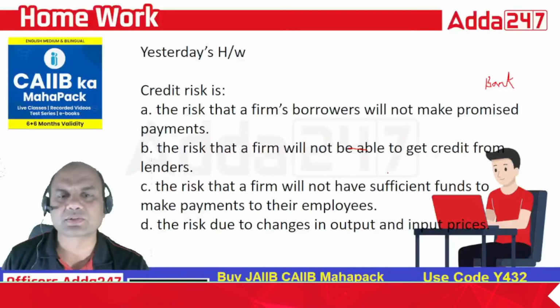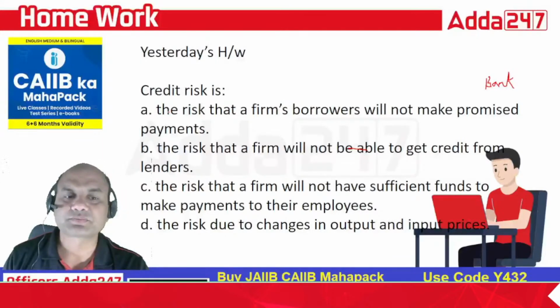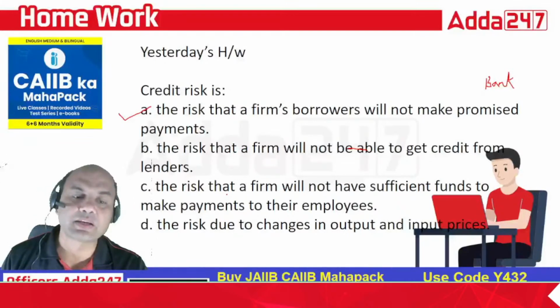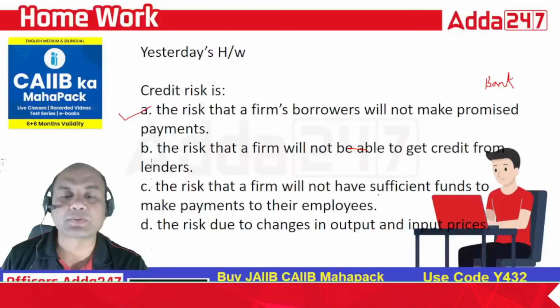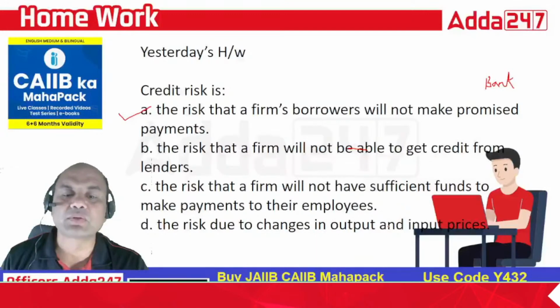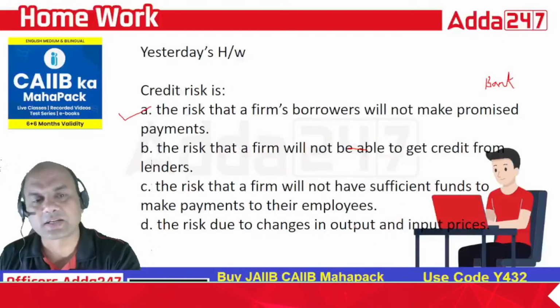Yesterday I saw that many students answered the homework. The correct answer is A: not being able to make the promised payments. That is basically credit risk. If I am not able to get the loan from the lender, that will affect my liquidity, so that becomes a liquidity risk. Similarly, not having sufficient funds to make payment to the employees is liquidity risk. The risk due to changes in output and input prices is not related to Basel or any financial part; it is related mainly to the production part. So the correct answer is A.